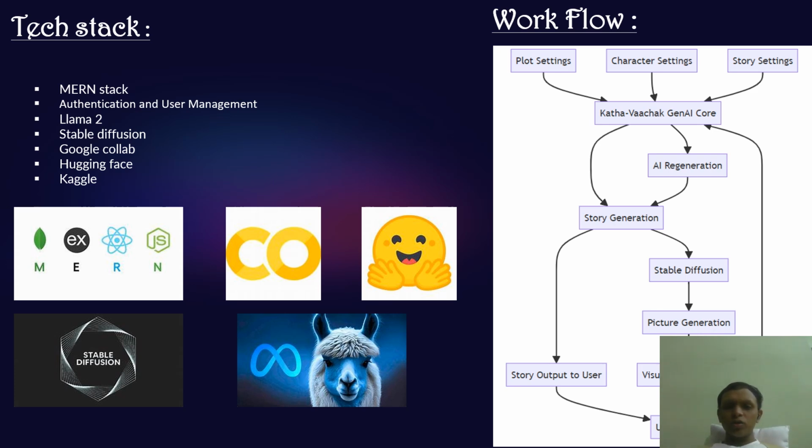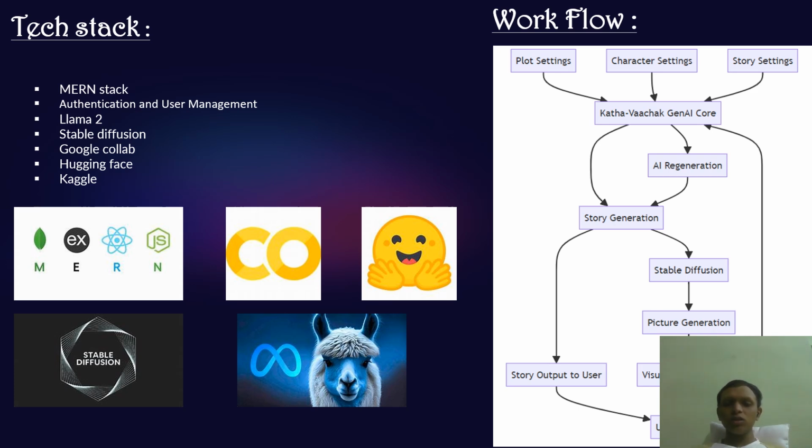The GenAI core uses the Llama 2 model to generate and refine story ideas based on the user's preferences. Story generation. The AI engine creates a narrative based on user input. We use Stable Diffusion for visual enhancement of the story. The generated story is passed through the Stable Diffusion model to produce images that visually represent the story. Story output. The completed story and visuals are provided to the user in an interactive format.